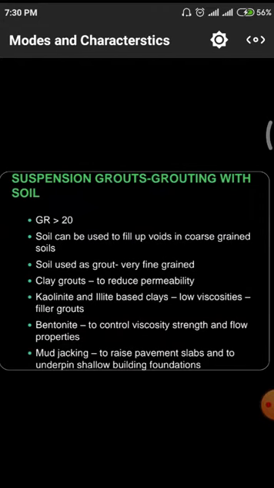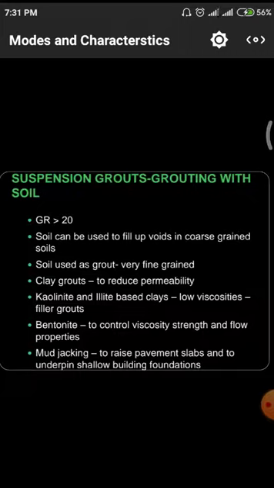And the next one is the suspension grouts, grouting in soil conditions. First, GR should be greater than 20. That means the grouting ratio should be greater than 20, and soil can be used to fill up voids in coarse grained soils. Soil is used as a grout in very fine grained soils, and clay grouts reduce permeability.